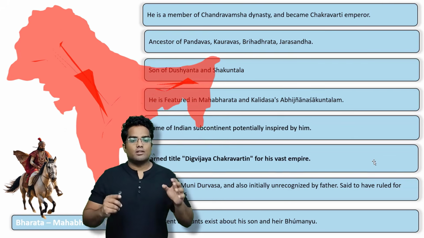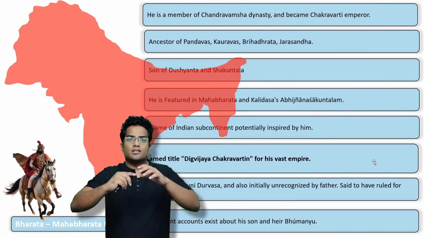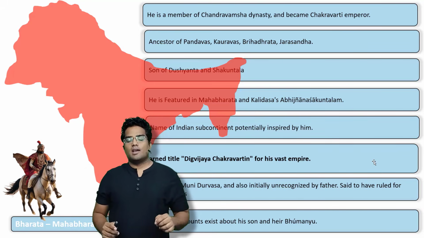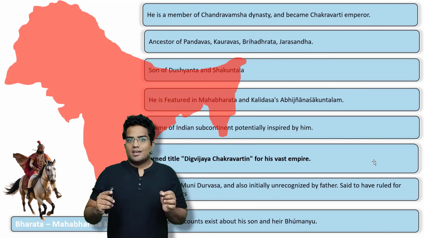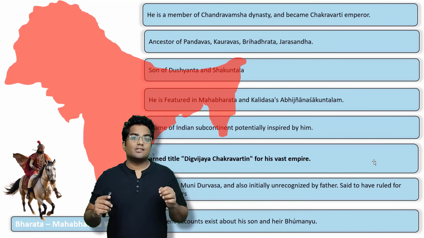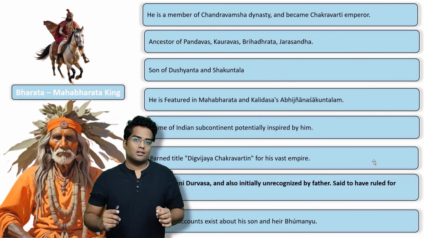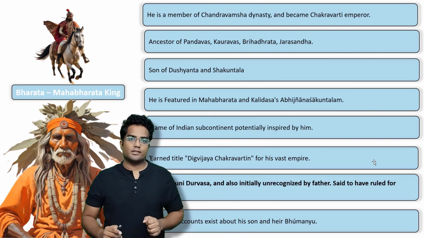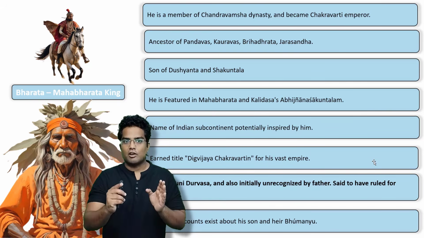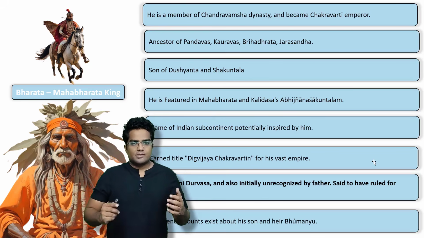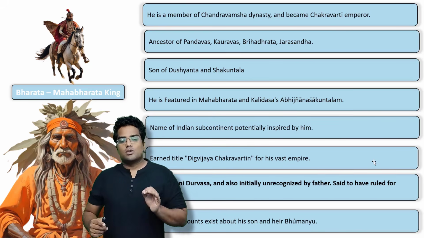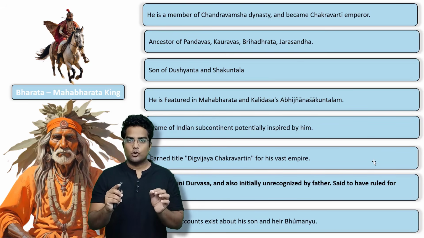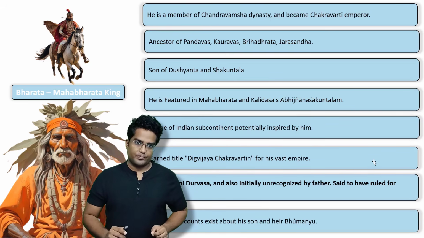He earned the title of Digvijaya Chakravartin for this big empire. He had a vast empire. Now, he is said to have ruled for 27,000 years. That is a bit ridiculous, but as per the myths, he ruled for 27,000 years, which ideally doesn't fit into the frame of Indian history. Let's say he has ruled, but he was also cursed by Muni Durvasa. The sage who cursed him was Muni Durvasa, right?